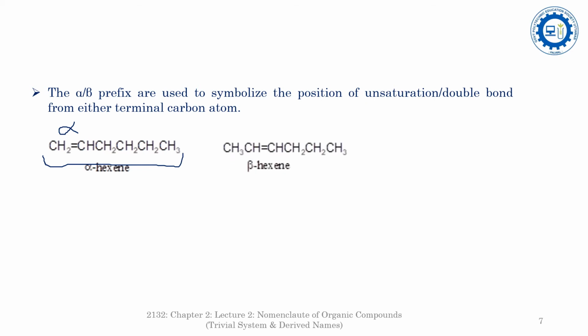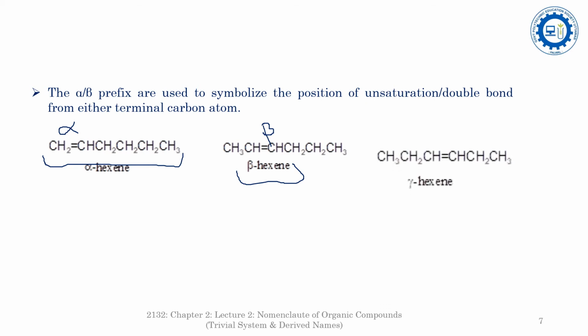In beta hexene it is again a 6 carbon chain in which the unsaturation is represented by one double bond, and this double bond is present at the second carbon atom from the terminus carbon atom, so it is beta hexene. In short, in beta hexene the unsaturation is present at the beta position from the terminus carbon atom.